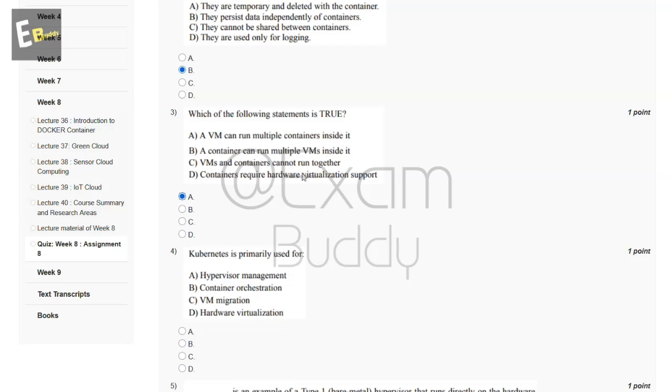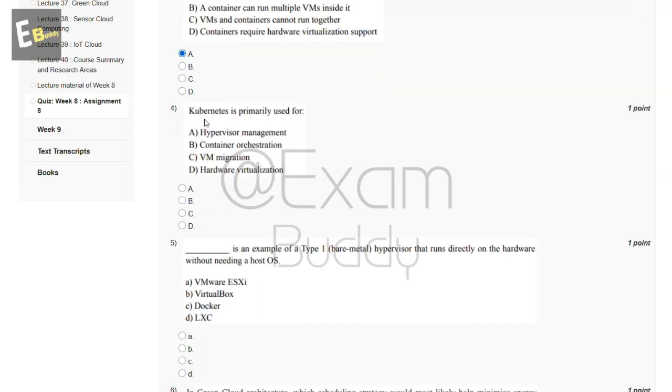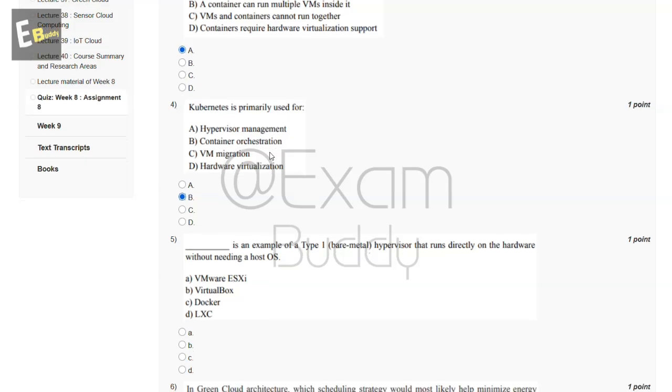Now let's go to our question number 4. Kubernetes is primarily used for. So these are the options. And the answer of our fourth question is B. Container orchestration.